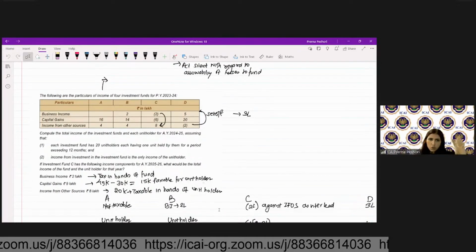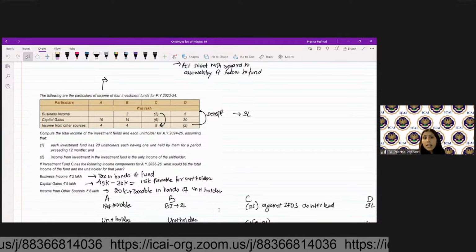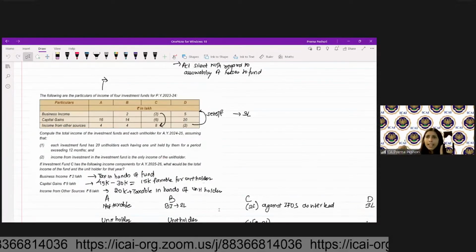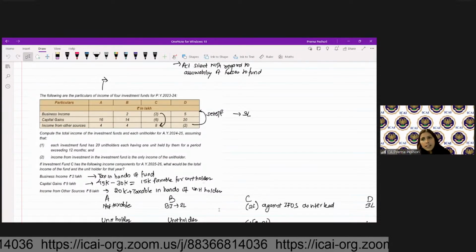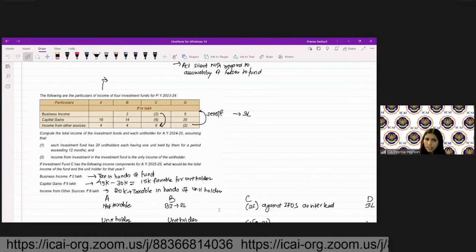So business income is 2 lakh. That will be taxed in the hands of the fund. Capital gain is 9 lakh. So from this 9 lakh divided by 20, 45,000 per investor, minus 30,000, which is the loss brought forward from the earlier year.